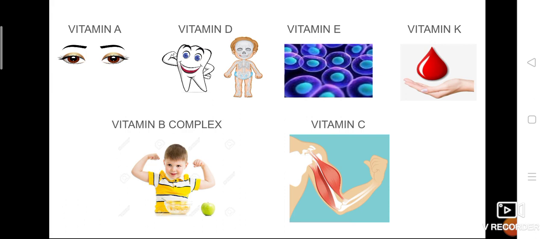The next one is vitamin E. Vitamin E is essential for our cells and cell growth. It maintains our cell growth. And vitamin K helps in the blood clotting mechanism.